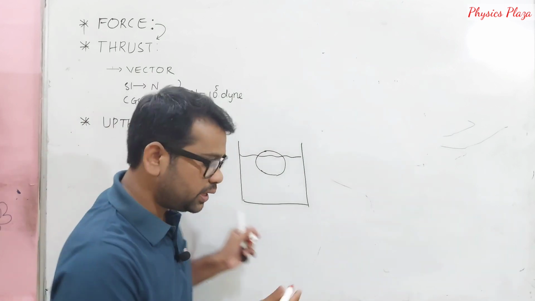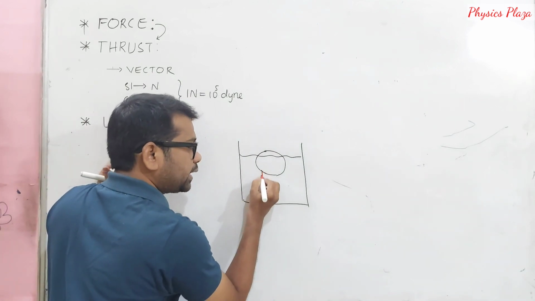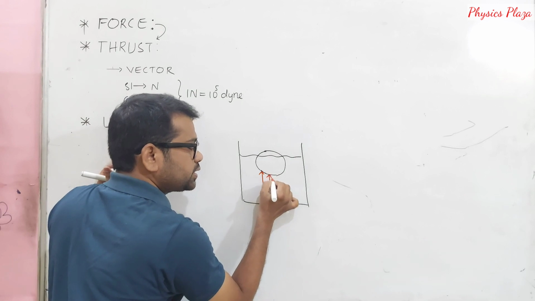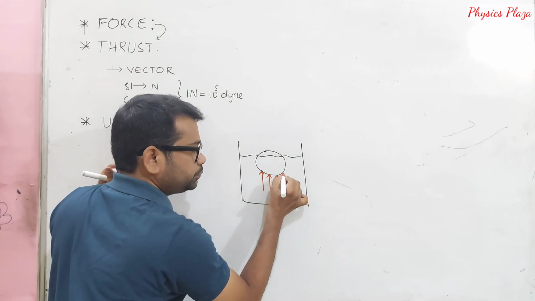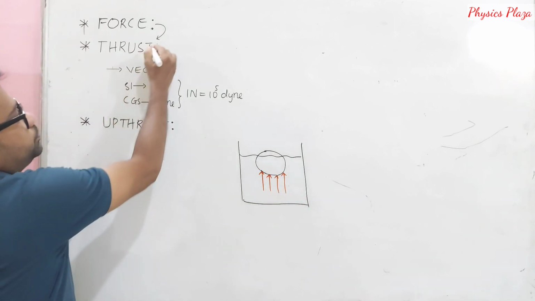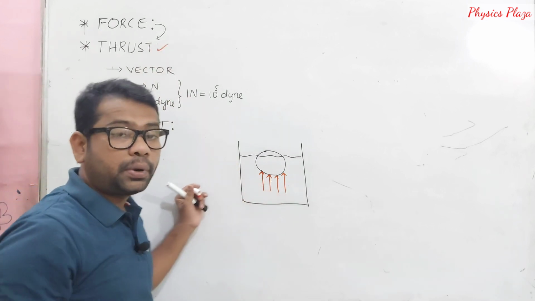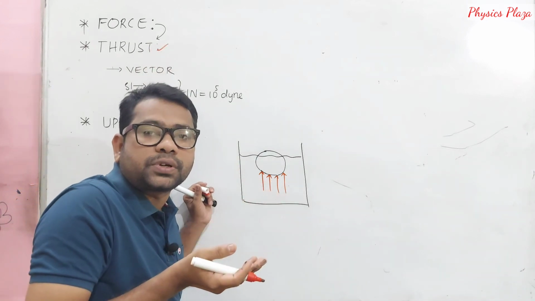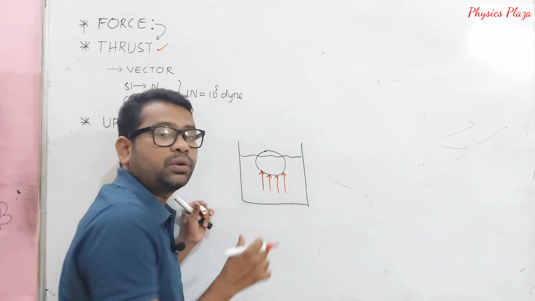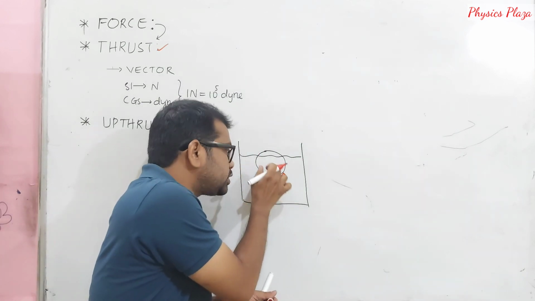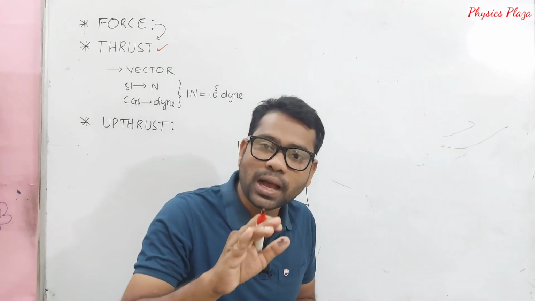Then what is happening? A force is acting perpendicular to its surface, vertically upwards, which means a so-called thrust is acting on the body. This thrust acting vertically upwards on this body we can call upthrust.